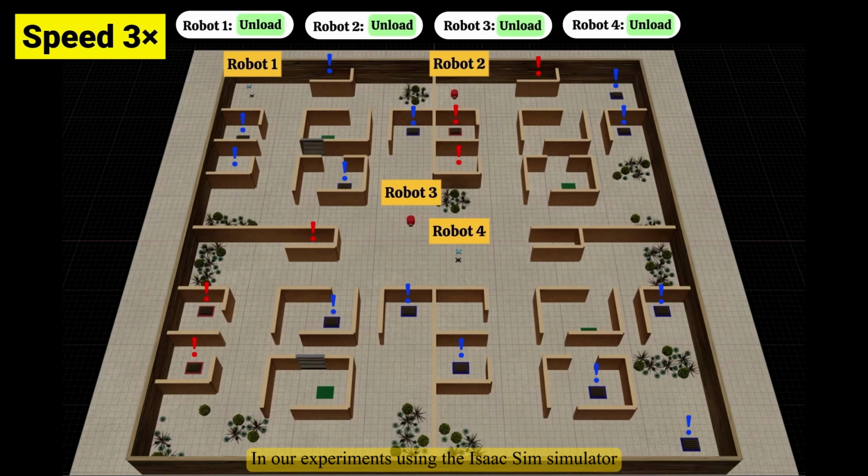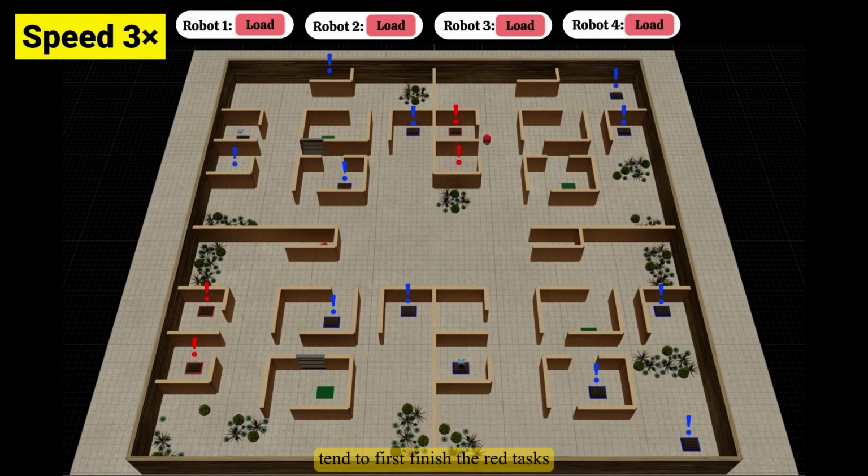In our experiments using the Isaac Sim simulator, we test with 2 ground robots and 2 drones. Ground robots can handle both red and blue tasks, while drones can only complete blue ones. During the simulation, you can see that the ground robots tend to first finish the red tasks before switching to blue tasks, which matches their capabilities perfectly.